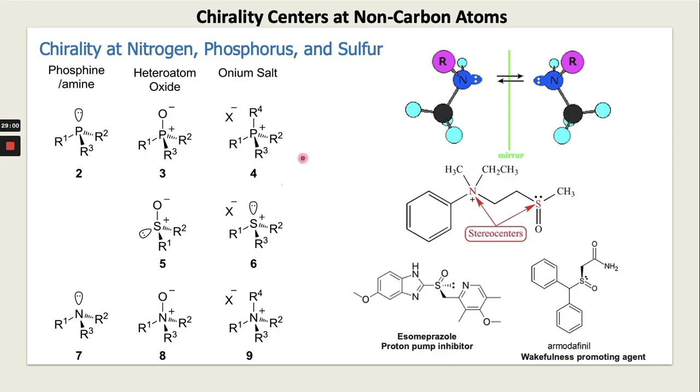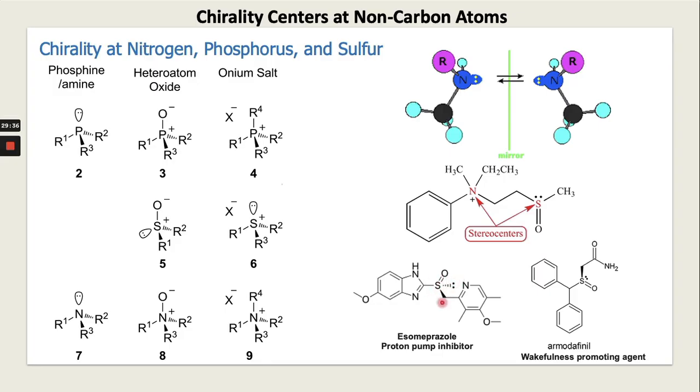So these are all examples of chiral centers at non-carbon atoms, right? This one is a stereogenic center. This one also is a stereogenic center, with nitrogen having four different groups, right? Four different groups: CH3, CH2, CH3, CH2, and then this phenolic one. These are stereogenic centers. This one also is a stereogenic center. A lone pair of electrons can generate chirality in a molecule. So there are also examples from a few drugs that have sulfur with a lone pair of electrons, right?